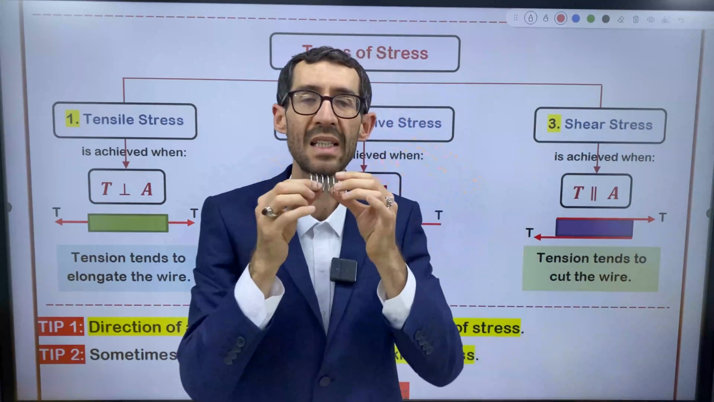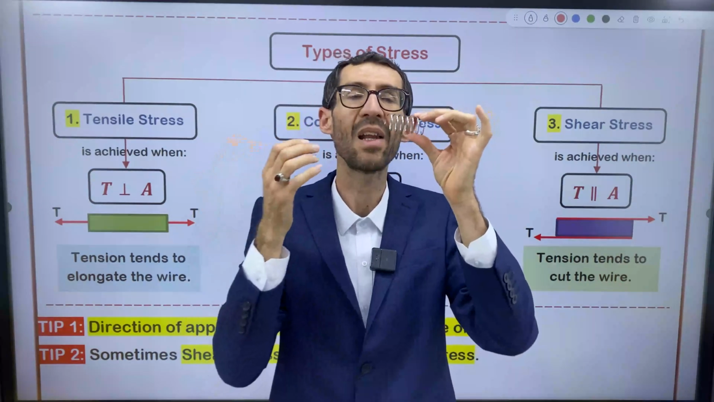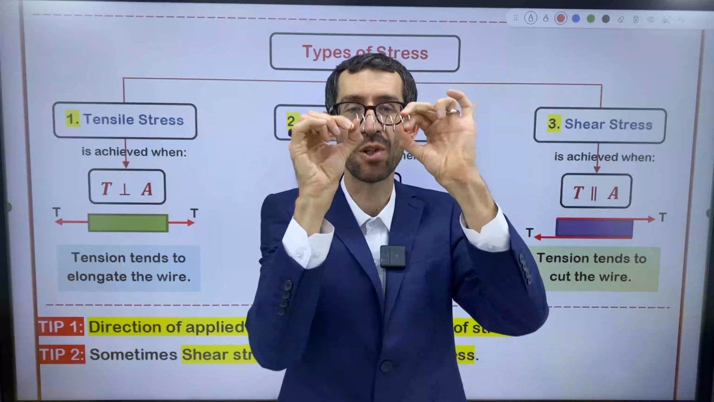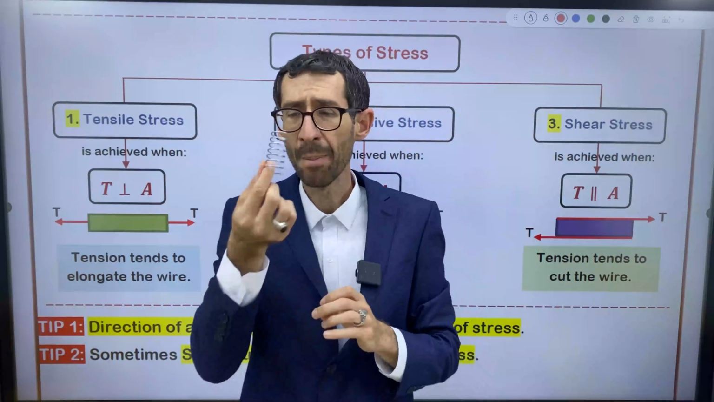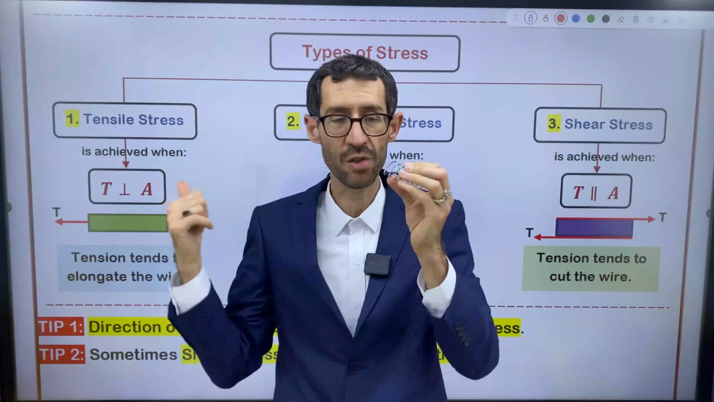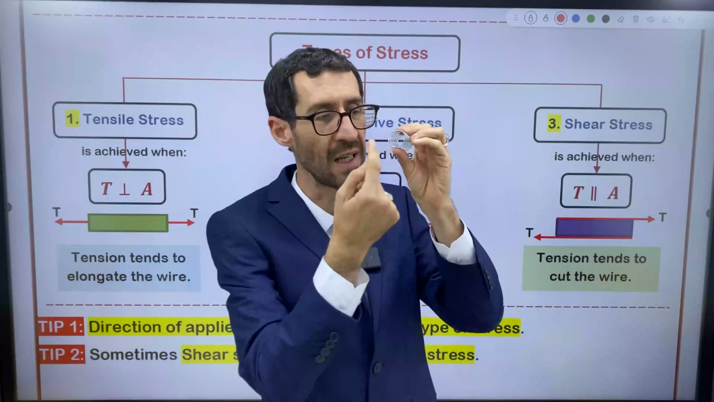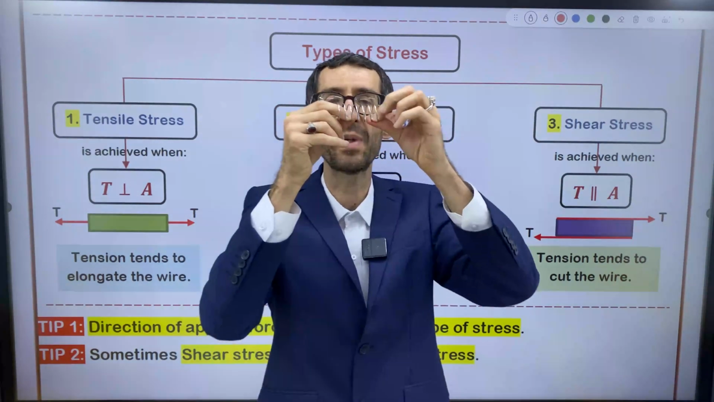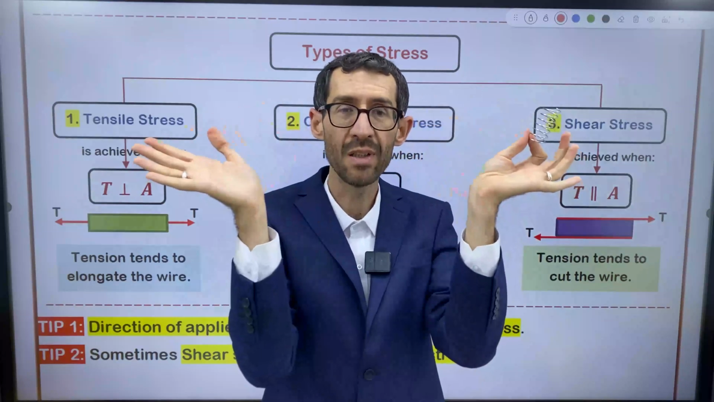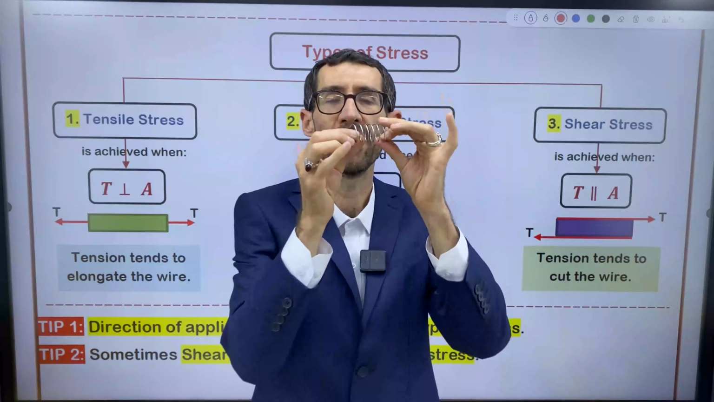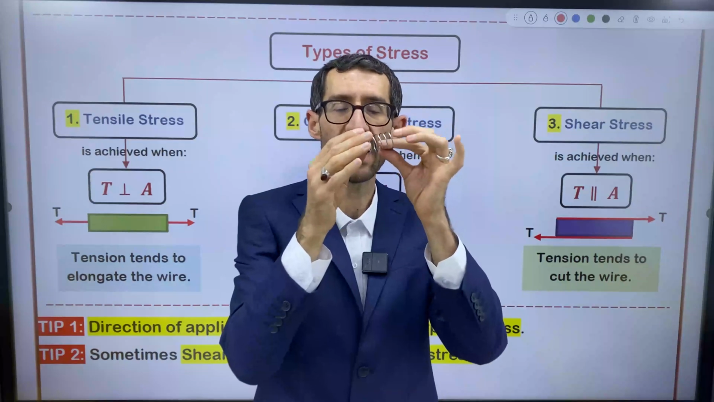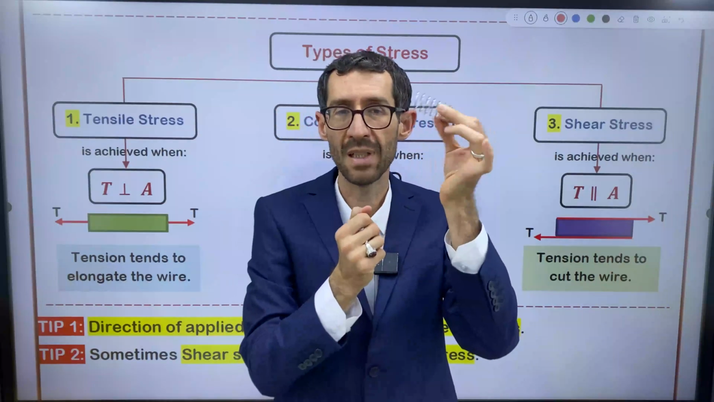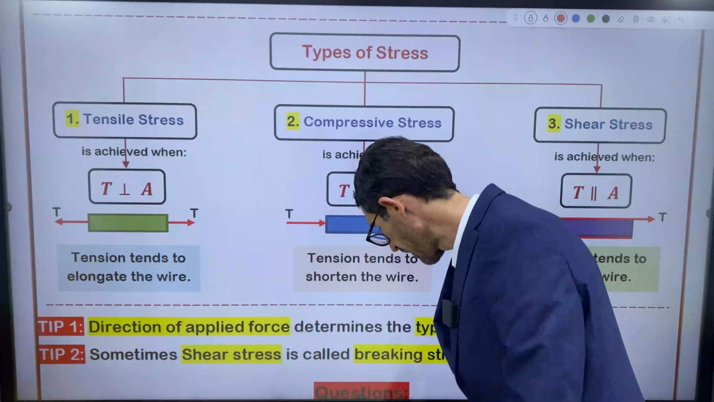So whenever you use a tension and the tension elongates the wire or the spring, in this situation we have tensile stress. By the way, the direction of force in tensile stress is perpendicular to the cross-sectional area. This is the cross-sectional area, which is a circle. So whenever you pull the spring from both ends outward, your tensions at both ends of the spring are perpendicular to the cross-sectional area. This is called tensile stress, right?